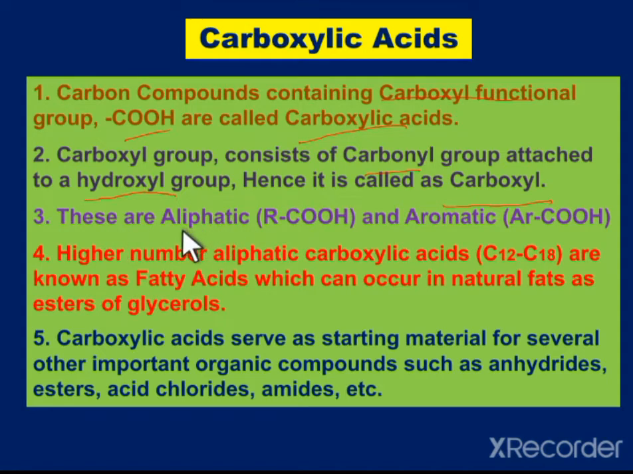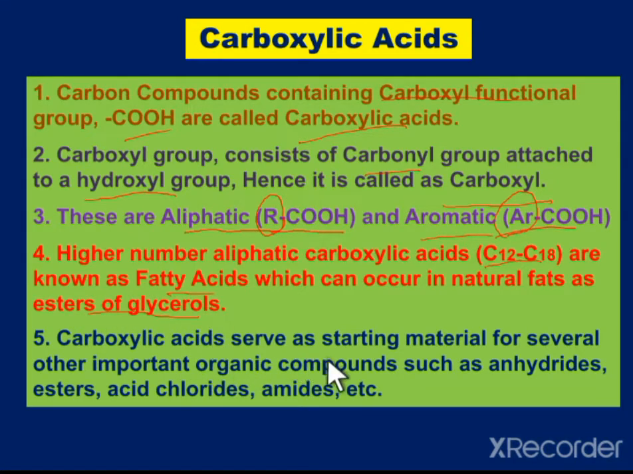These are of two kinds: aliphatic carboxylic acids and aromatic carboxylic acids. If an aliphatic group like an alkyl group is attached to the COOH group, it comes under aliphatic carboxylic acids. When it contains an aromatic group, it comes under aromatic carboxylic acids. The higher aliphatic carboxylic acids, with carbon number 12 to 18, are known as fatty acids, which occur in natural fats as esters of glycerol.